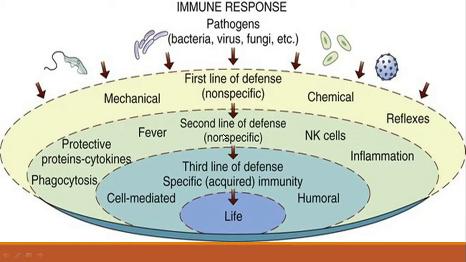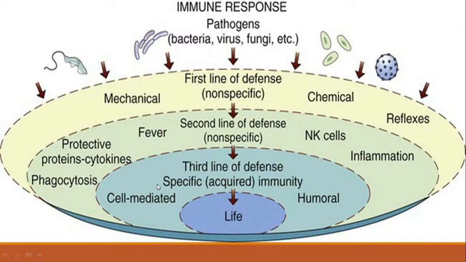In the second line of defense, we have studied about different killing cells of the blood, which include the macrophages, neutrophils, natural killer cells, and different types of proteins, which include the complement proteins of the complement system and interferons. Then we have also discussed fever and inflammation.